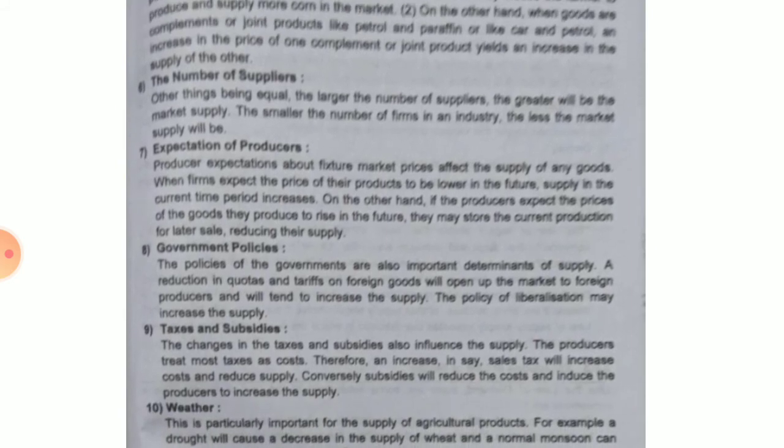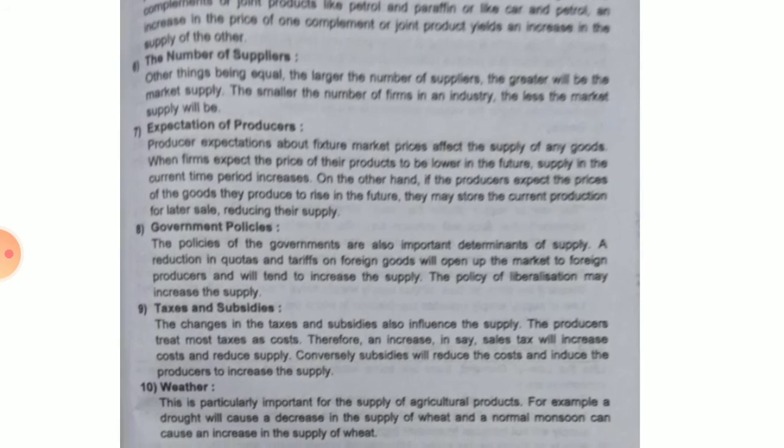Next is government policies. Government policies are taxation and all. So here the reduction in the quotas and tariffs of the foreign goods will open the market. Okay, so if there is an increase, there will be an increase in the supply. The policy of liberalization may increase the supply. Next is taxes and subsidies. Now when there are changes in the taxes and subsidies, that will also influence the supply. Producers mostly depend on subsidies. So if more subsidies are provided, supply will be more. If the sales tax is more, then the cost will increase and that will reduce the supply.